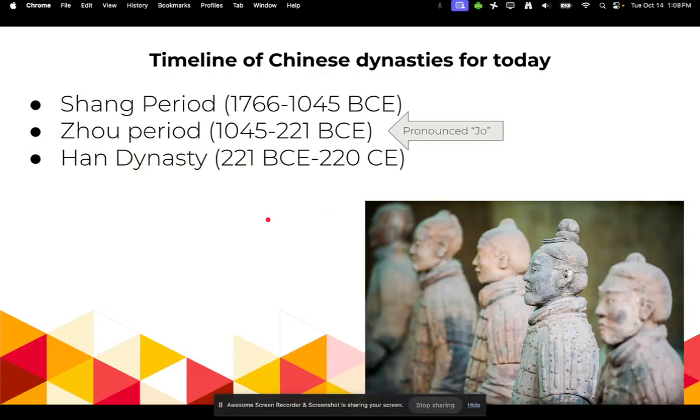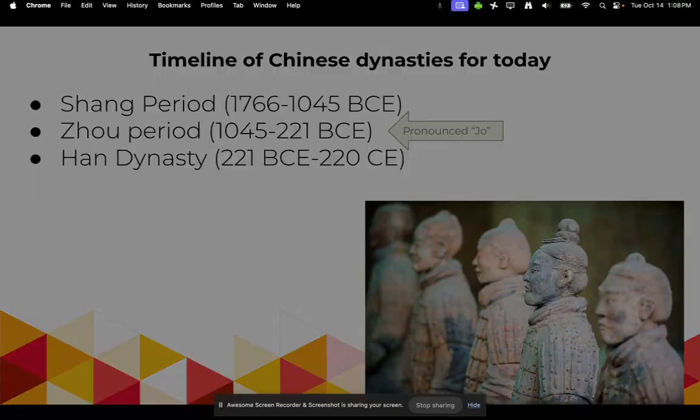Okay, so, timeline of Chinese dynasties for today. There are other Chinese dynasties out there, by the way. We're just going to talk about three of them today because honestly, if we talked about them all, we'd be here forever. So, we're going to start off with the Shang period, which was from 1766 to 1045 BCE. Then we're going to go into the Zhou period. Yes, this is pronounced Zhou, from 1045 to 221 BCE. And then we'll end off today with the Han Dynasty from 221 BCE to 220 CE.